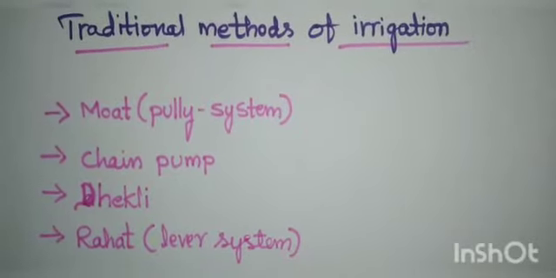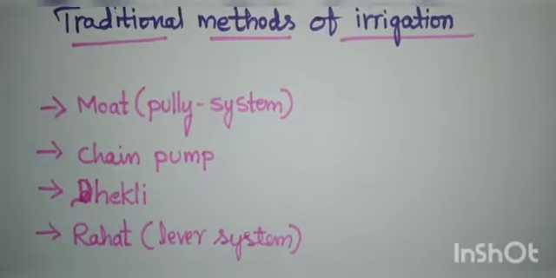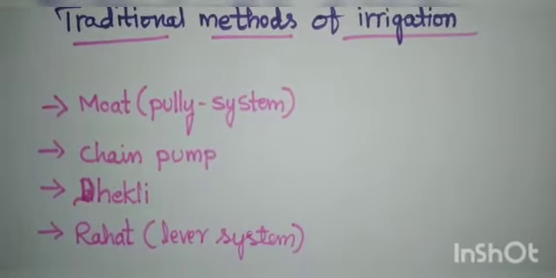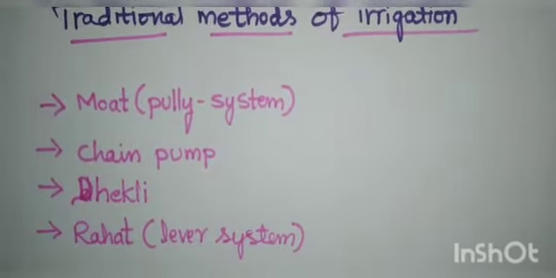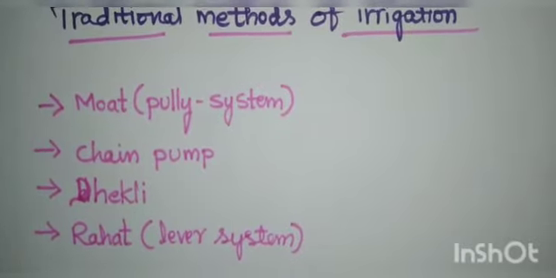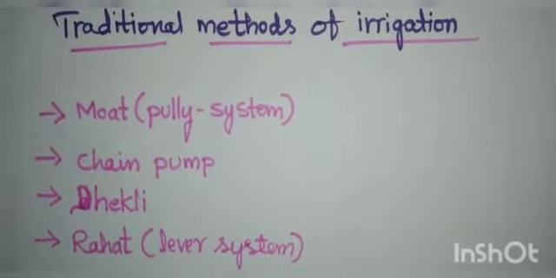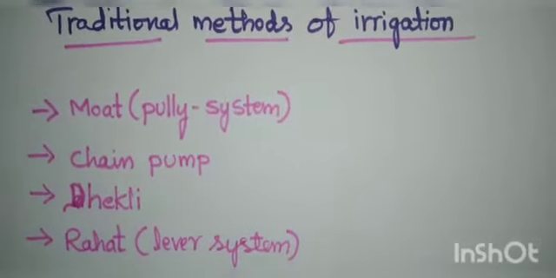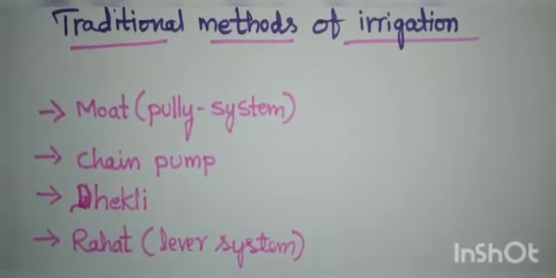Cattle or human labour is used in these methods. So these methods are cheaper but less efficient. They are not very efficient since they are traditional methods.